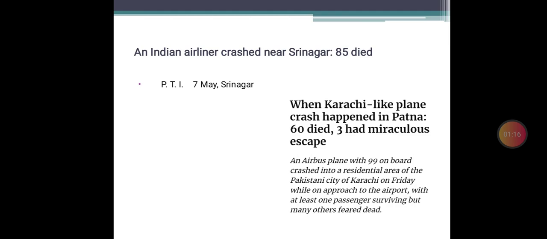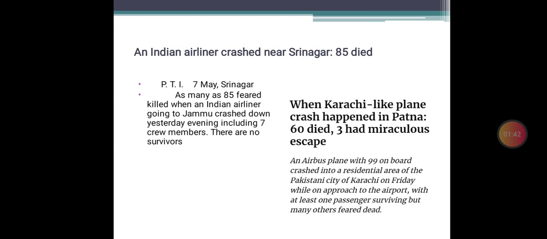Before I read the lead, here is an example of how another headline can be, how another lead can be, that is shown to you. Now go to the report regarding our air crash report. An Indian airliner crashed near Srinagar, 85 died. PTI, 7 May, Srinagar.